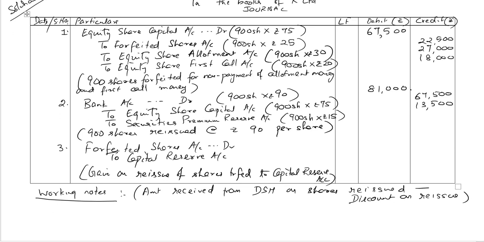The amount received from the defaulting shareholder on the shares reissued is 900 shares multiplied by rupees 25 per share, minus the discount on reissue. The shares have been reissued at a premium, so the discount on reissue is 0. So the amount to be transferred to capital reserve is 22,500 rupees.